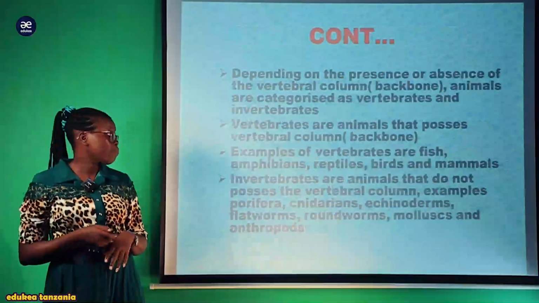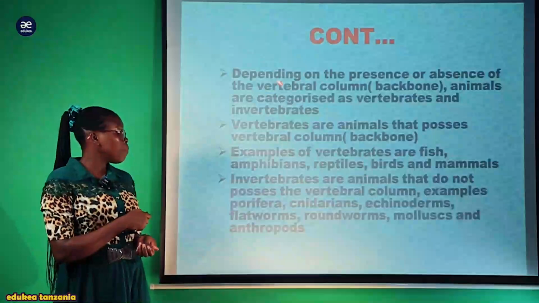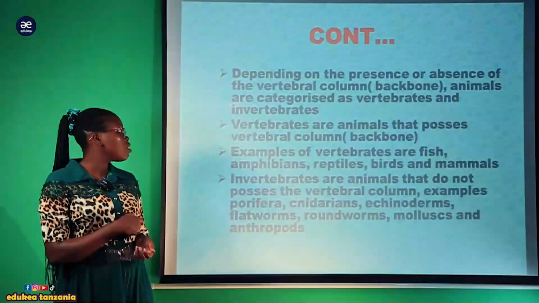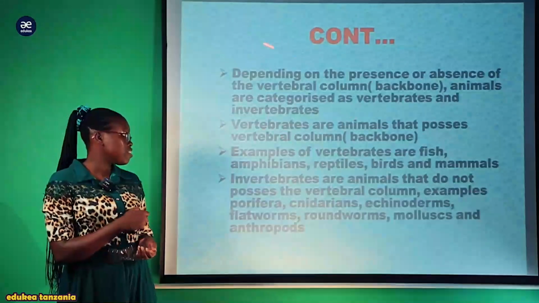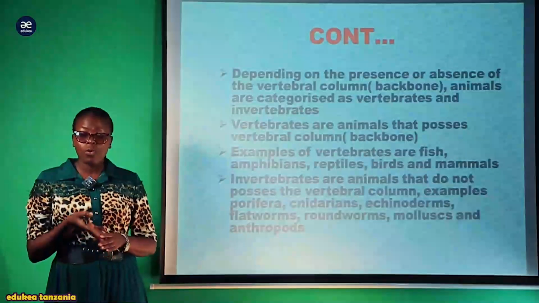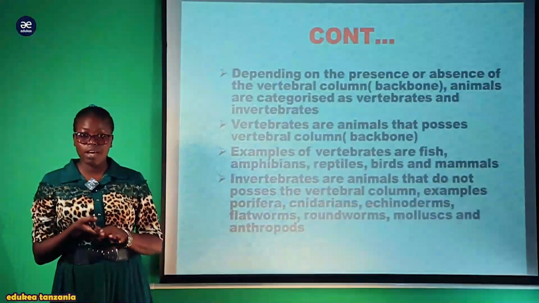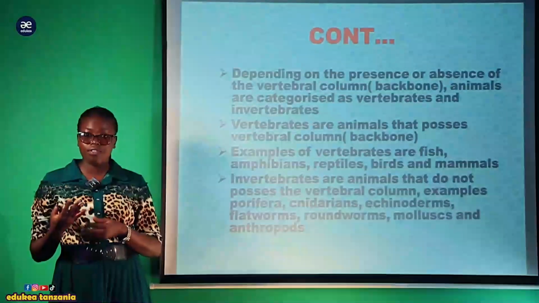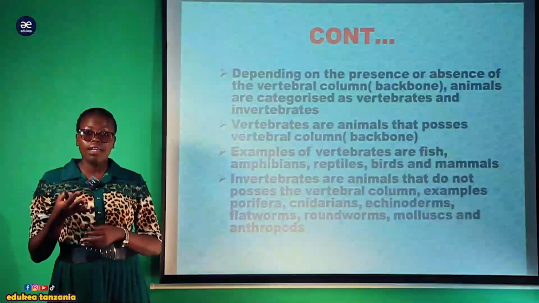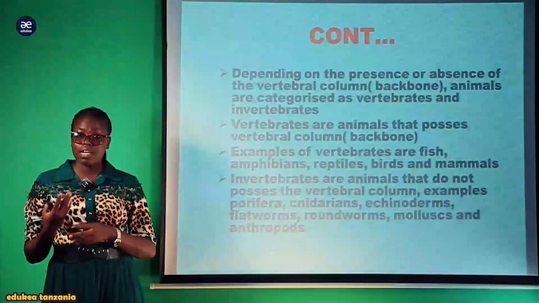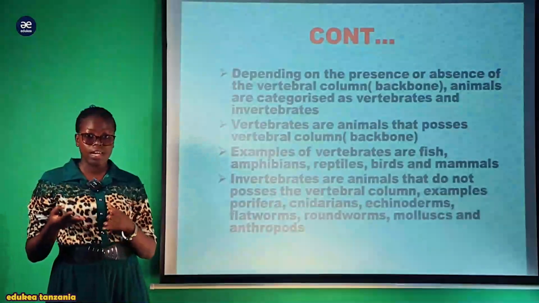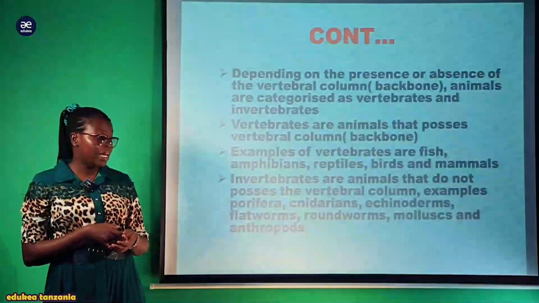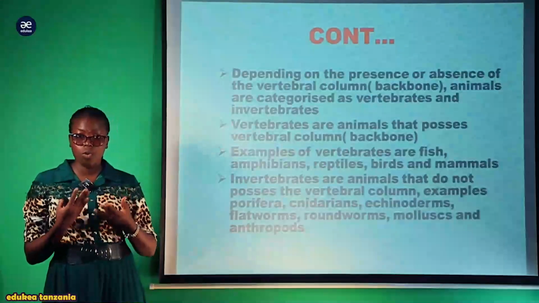phylum to another. Depending on the presence or absence of the vertebral column, or backbone, animals are categorized as vertebrates and invertebrates. So within the kingdom Animalia we have two main groups, vertebrates and invertebrates. Vertebrates are organisms which have the vertebral column, or uti wa mgongo, while invertebrates are organisms which lack the vertebral column throughout their life. This is one of the major groupings of the kingdom Animalia. Na wanyama wenye uti wa mgongo na wasiokuwa na uti wa mgongo.